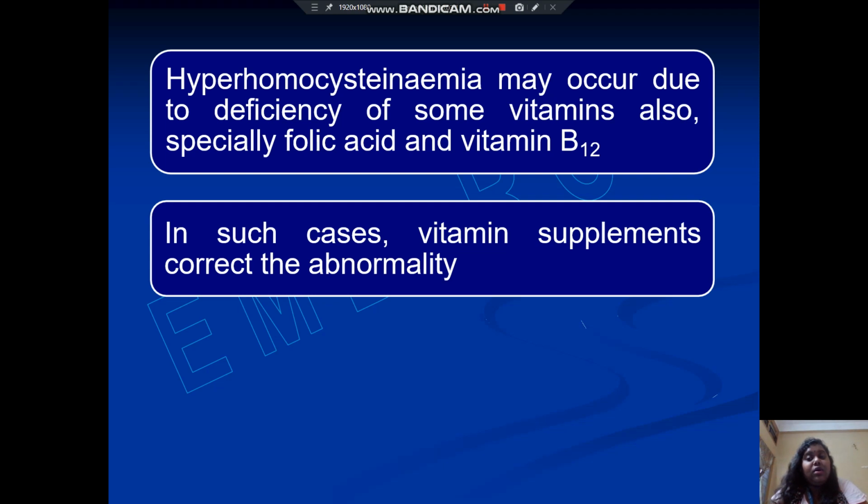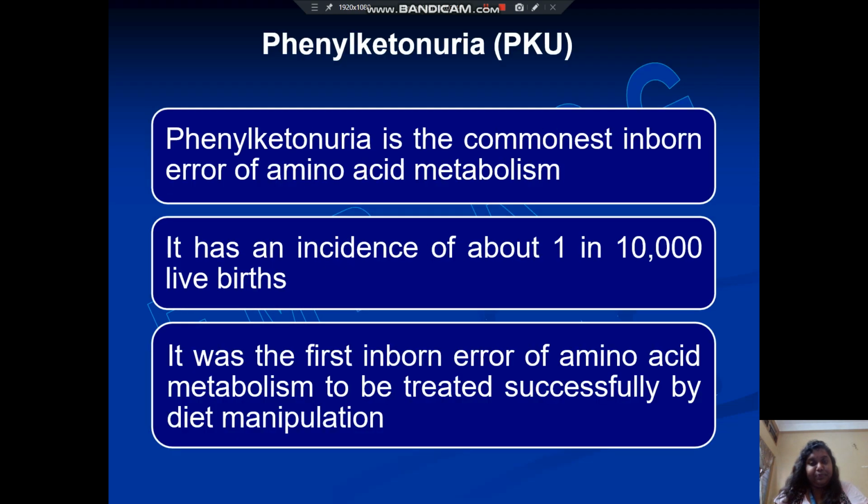Hyperhomocysteinemia may occur due to deficiency of some vitamins also, especially folic acid and vitamin B12. In such cases, vitamin supplements correct the abnormality. So if the deficient vitamin supplements are taken in time, then the abnormality may be corrected.